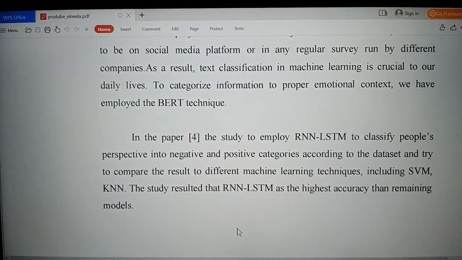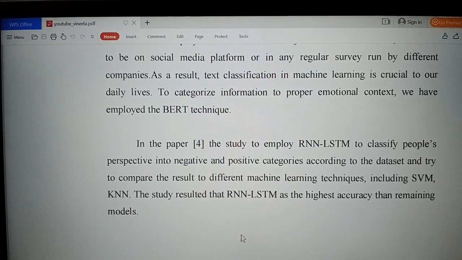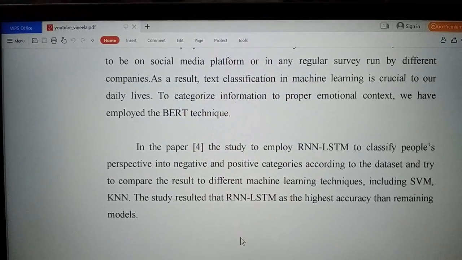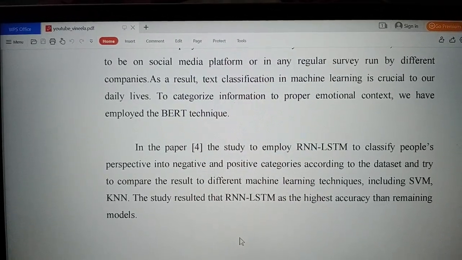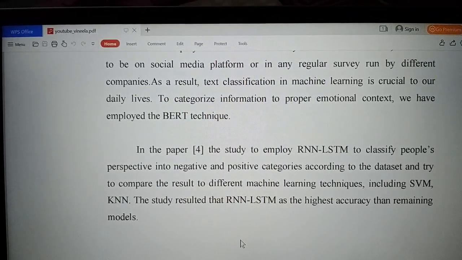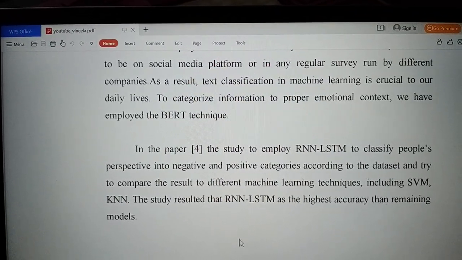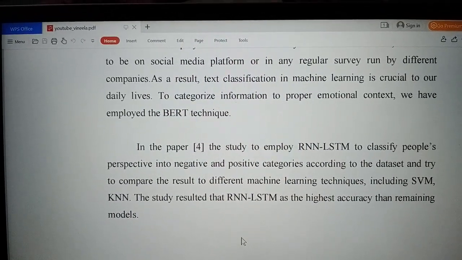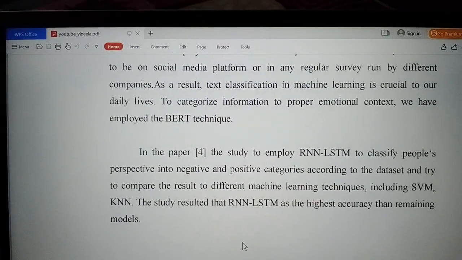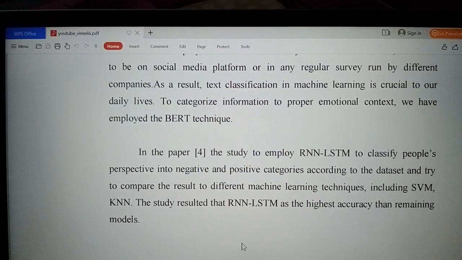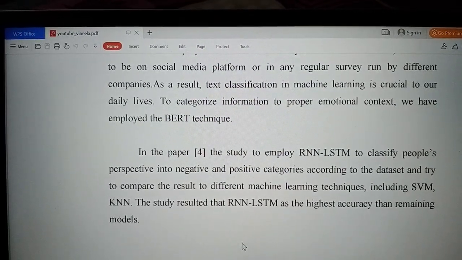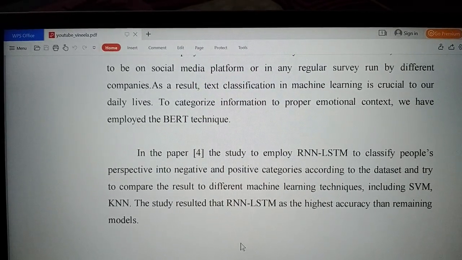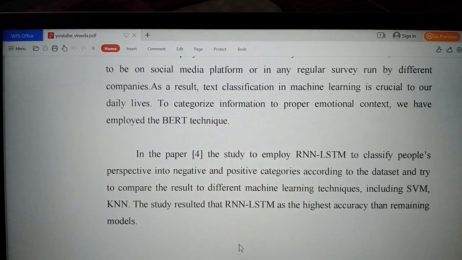In paper 4, the study employs RNN LSTM to classify people's perspective into negative or positive categories according to the dataset, and tries to compare the result to different machine learning techniques, including SVM, KNN. The study concluded that RNN LSTM has the highest accuracy compared to the remaining models.